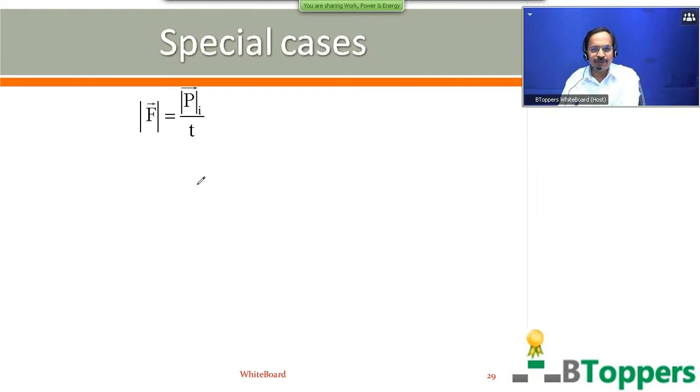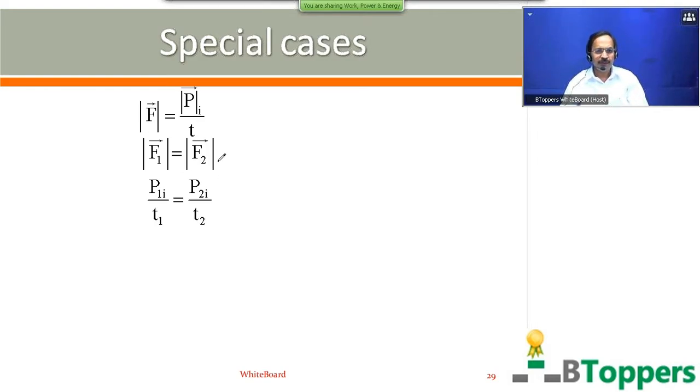So the magnitude of the retarding force can be written as the magnitude of the initial momentum at the beginning of the retarded motion divided by the time taken to bring the body to rest. So here mod of F1 bar is equal to mod of F2 bar. Mod of F1 bar is the magnitude of the retarding force applied on the first body. Mod of F2 bar is the magnitude of the retarding force applied on the second body.